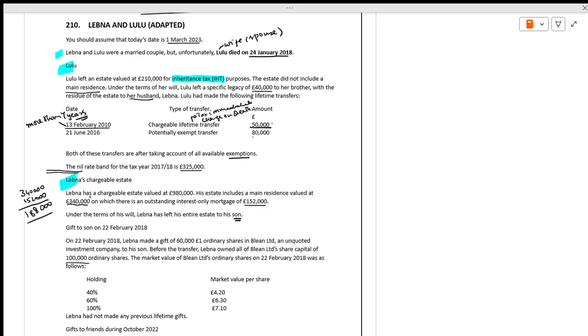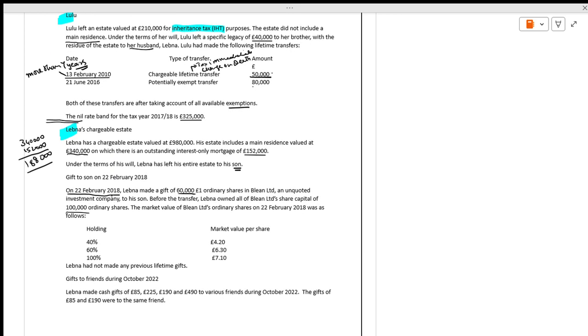Gift to the son. On February 22nd, 2018, how many shares did Lebna gift? 60,000 shares in an unquoted investment company to his son. Before the transfer, Lebna owned all of the share capital, 100,000 shares. We have to take market value only. The ordinary shares were as follows: 40% is 4.2, 60% is 6.3.